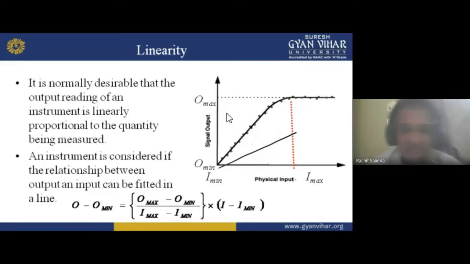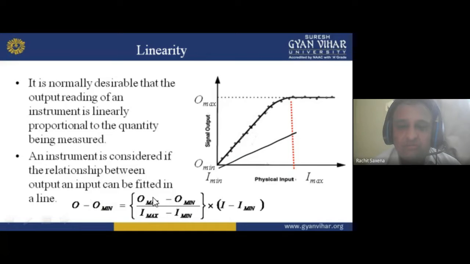So we can also see here O minus O minimum. O minimum is 0. O maximum is some value, maybe 10, maybe 100, whatever it is, and O minimum is 0. So 100. I maximum is the maximum value of input, that is 10 ampere, and I minimum will be 0.